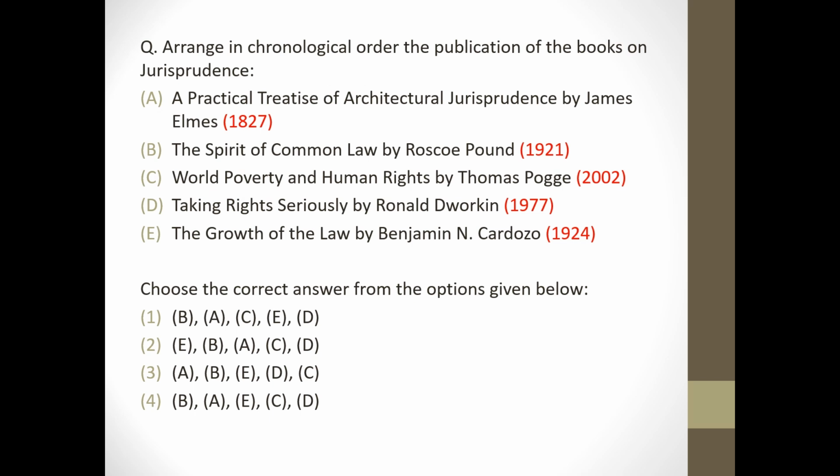Next question, arrange in chronological order the publication of books on jurisprudence. A Practical Treatise of Architectural Jurisprudence 1827, The Spirit of Common Law 1921, World Poverty and Human Rights 2002, Taking Rights Seriously 1977, The Growth of Law 1924. So answer will be option 3.